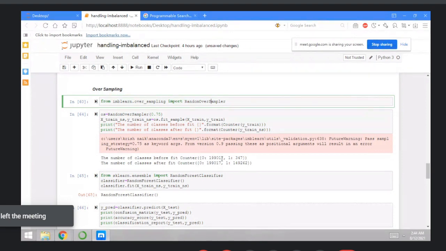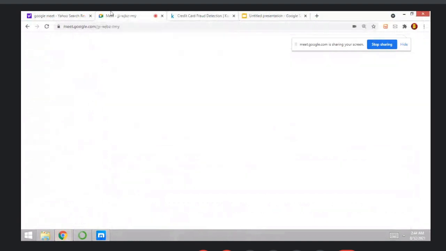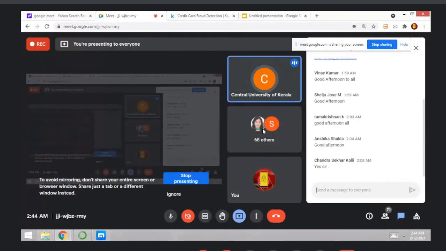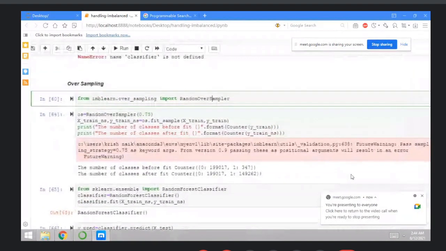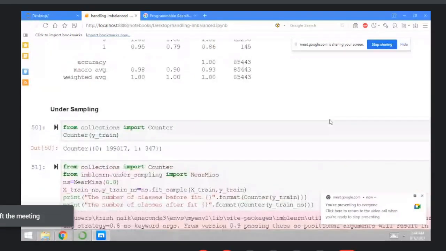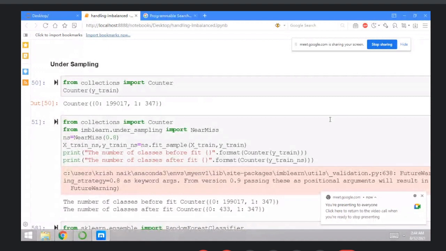Sir, it's not visible. Is it possible to zoom or maximize that code? Okay, code not visible, sir. Very small font. Okay, wait a minute. My voice is audible, no, sir? Voice, no problem. Okay, wait a minute. Code is not very visible. Possible now? Yeah, now okay, good. Now visible, no? Yes, sir. Yes, visible.